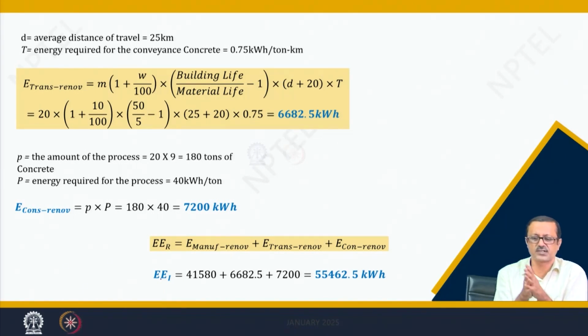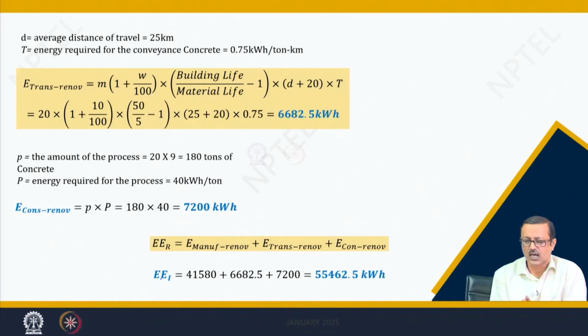Similarly, the process energy is going to be something like this. Now, one point I want to mention over here. Here we have to take the process 9 times, because there are 9 times we are going to do it. So, it is 20 into 9, that is 180 tons of the concrete required for those 9 times renovation work. So, your total energy required for the process is almost about 7200 kilowatt hour.